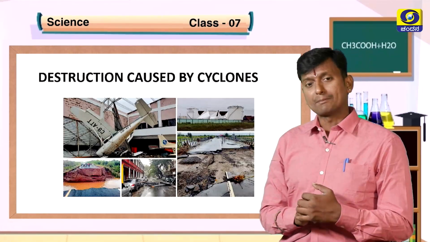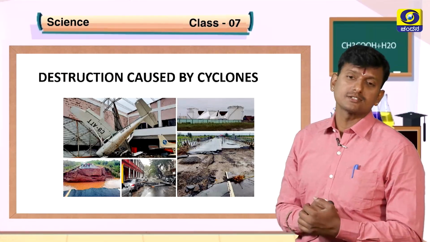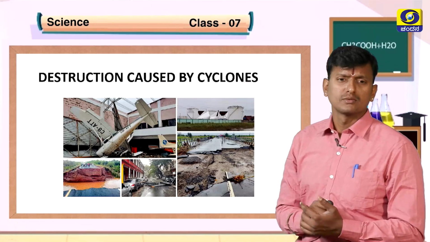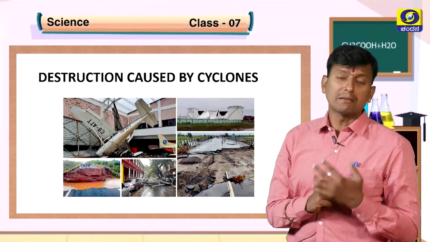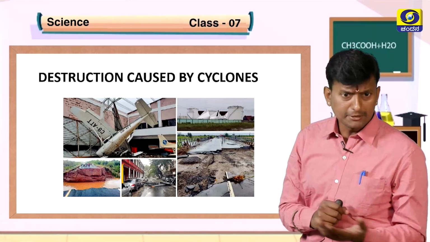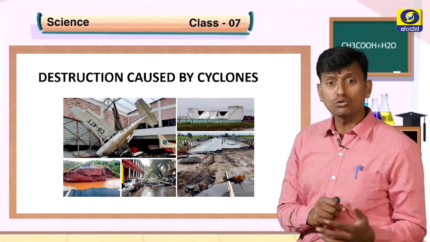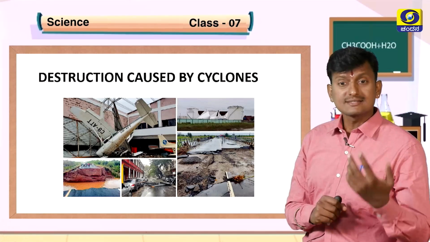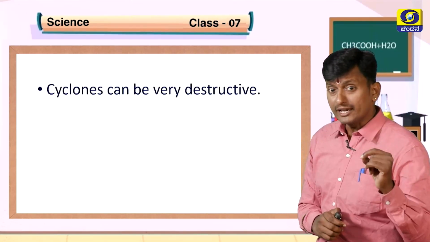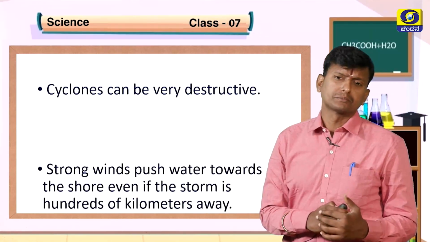See the picture showing the destruction caused by cyclones. How? There is huge damage caused to buildings, vehicles, roads, and fertile lands due to heavy cyclones. Cyclones can be very destructive.